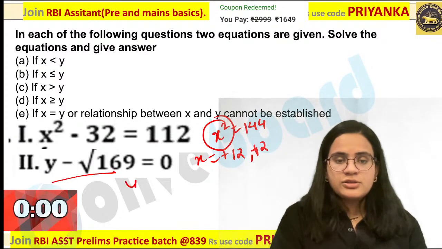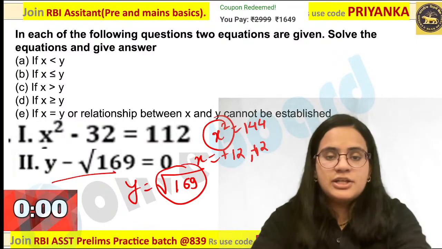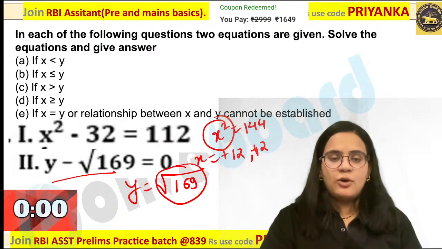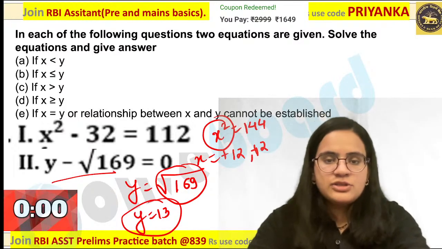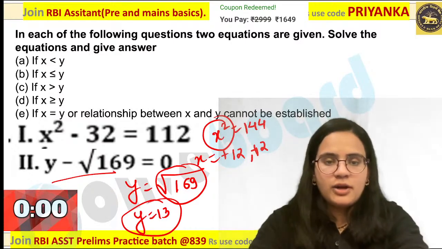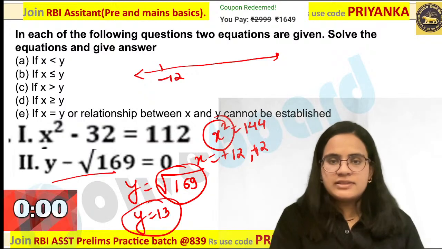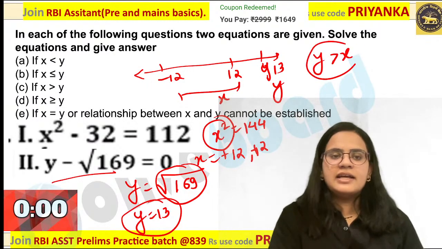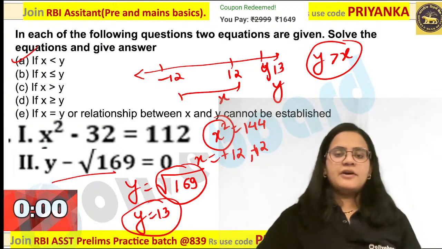When you are talking about a square root value, please remember the square root function always gives a positive value as the output. So the y value is going to be only positive 13 in this case. Now when I am comparing, easily I can see this is minus 12, this is plus 12, these are your x values. What about y? The y value is nothing but 13. So you can say y is greater than x, that is nothing but option A would be the answer here.